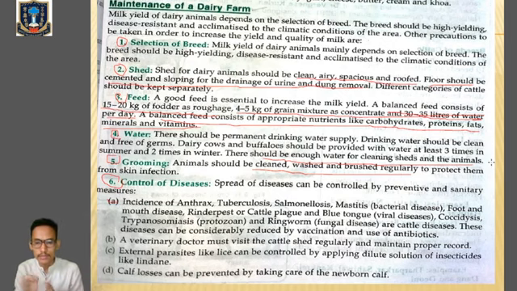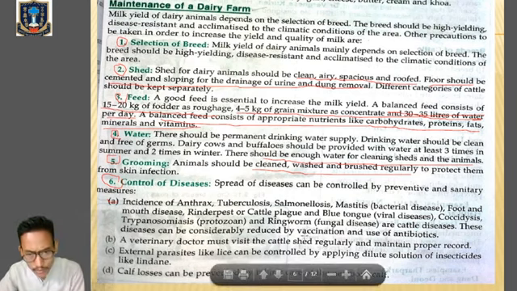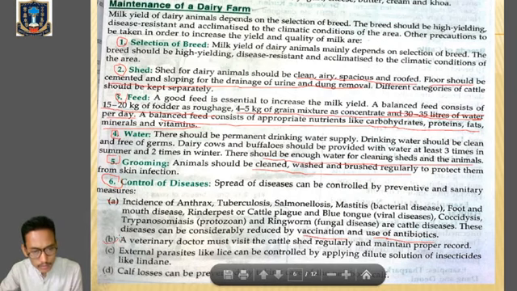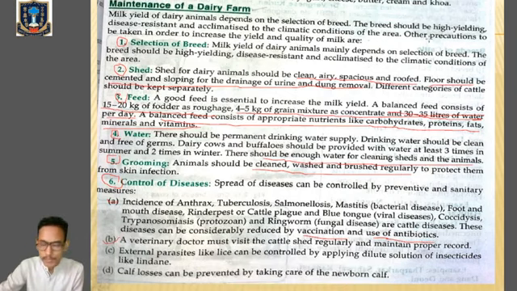So these diseases need to be controlled. Clear? For these reasons, the animals are given vaccinations, and antibiotics are given to control the spread of those diseases. Then the veterinarian must visit the dairy farm regularly and should maintain proper records.